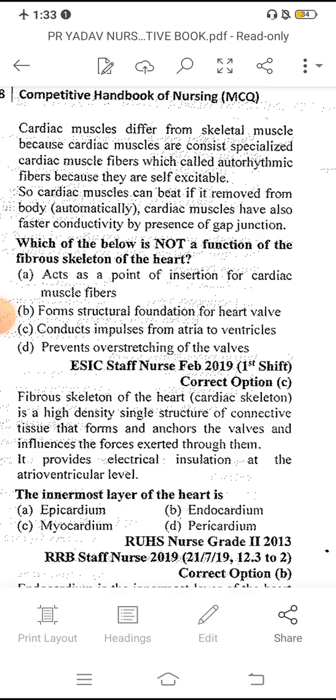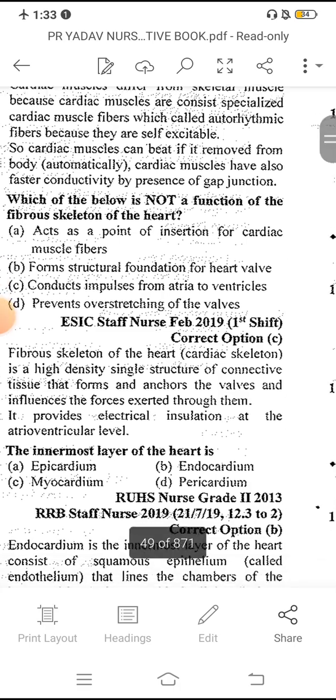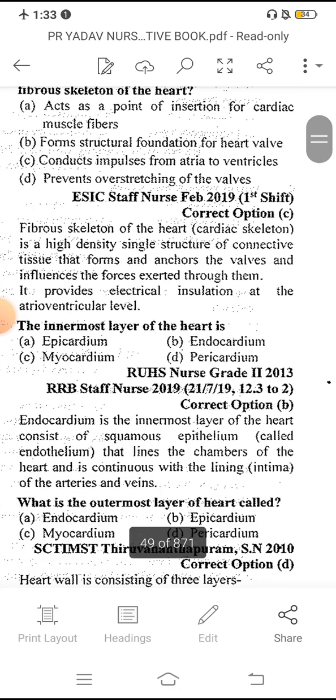All the other things are correct. The first option, acts as a point of insertion for cardiac muscle fibers, is correct. Forms structural foundation, that's correct. D, prevents overstretching of valves, that's correct. So option C is the incorrect one.